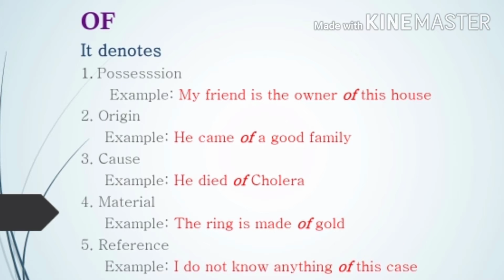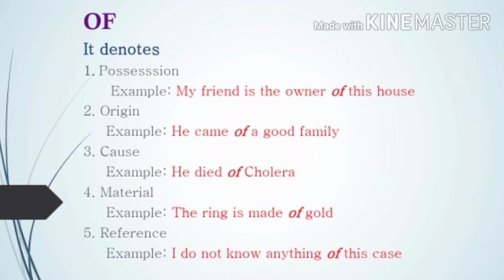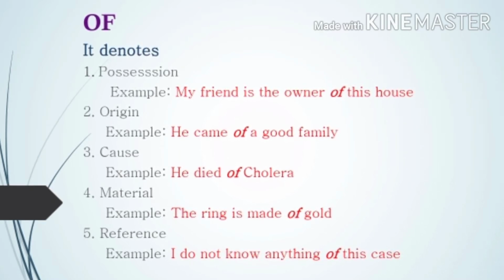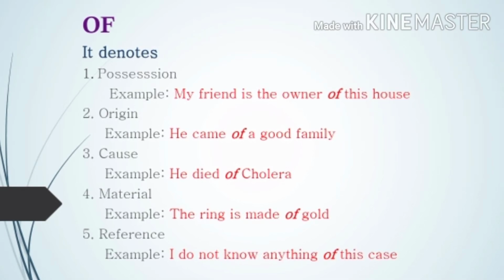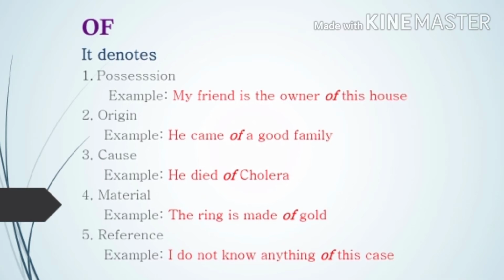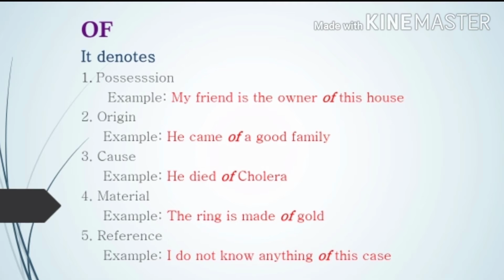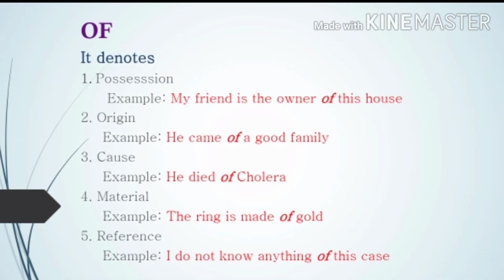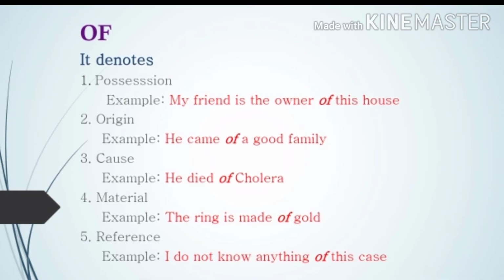But in case of some other things, suppose butter. How is butter made? We get butter from milk. So in that case, we cannot say that butter is made of milk, but butter is made from milk, because milk changes to butter. But here in this case, the ring is made of gold, and it is the same gold that it has turned into a ring, that has been shaped into a ring.